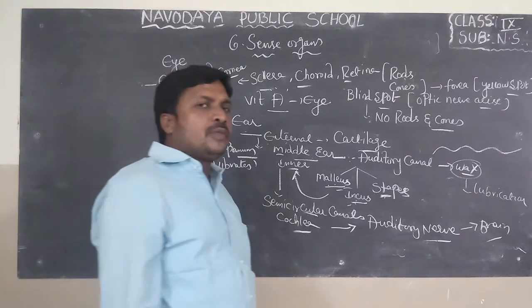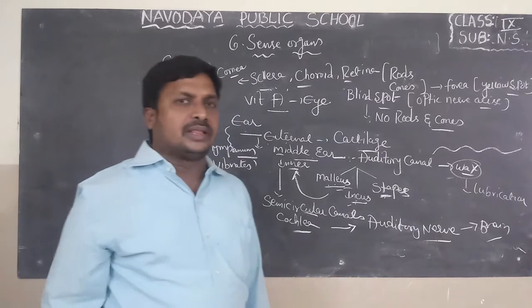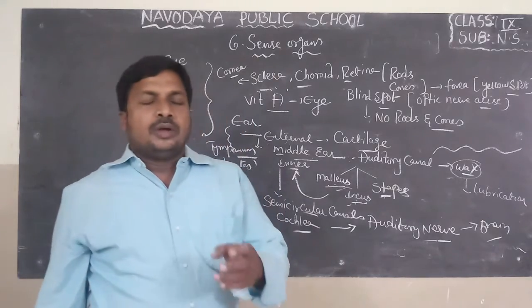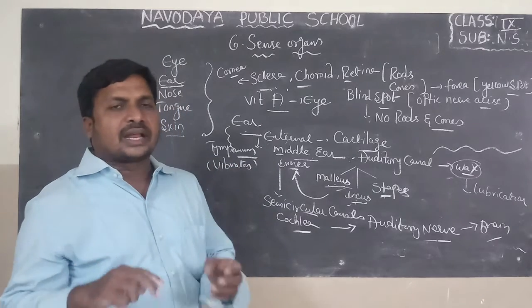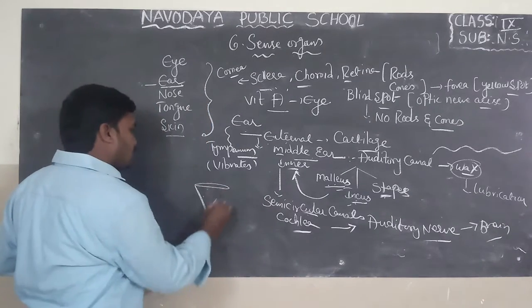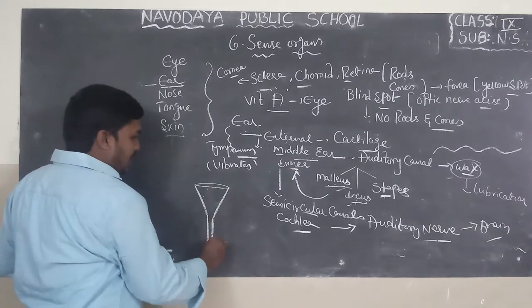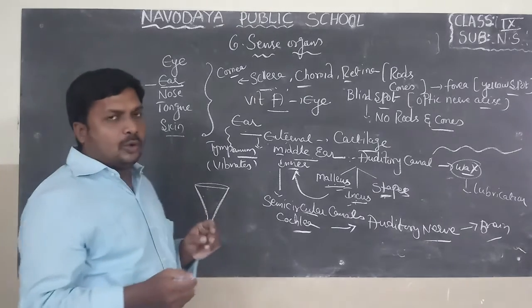We can compare how the tympanum works with a simple activity. Take a plastic funnel and a balloon.